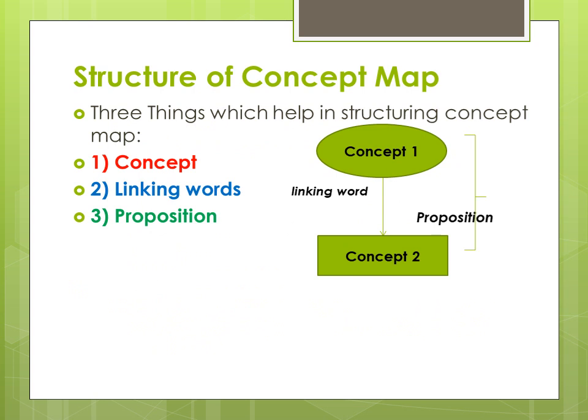So now we will discuss the structure of concept map. Structure of concept map basically means how we can make a concept map. So three things which are very essential for making a concept map. The first is concept. As we already discussed, a concept is described by a word or a phrase. It is enclosed in circles or boxes, as you can see in this diagram, concept 1 and concept 2. So in this we will mention the word, like if I take a simple example, what is solar system. The solar system will be my concept.